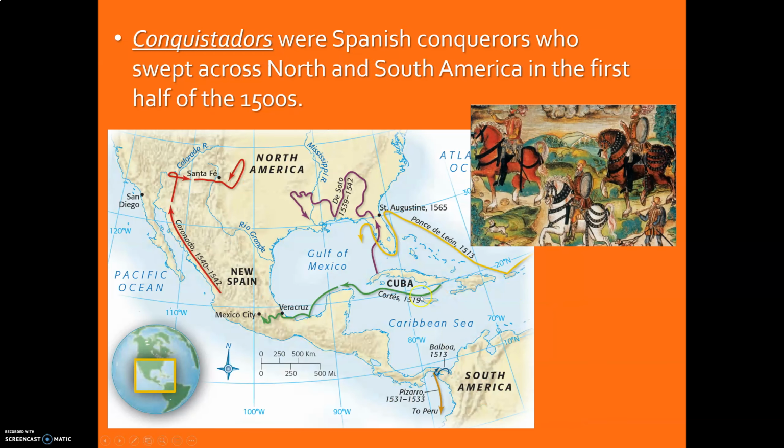So what we're going to see are those Spanish conquerors or conquistadors arriving from Europe, arriving in North America, South America, also the Caribbean. And these are some of the earliest people coming over in the first half of the 1500s. Again, you can see some names here: De Soto, Coronado, Cortez, and so forth.